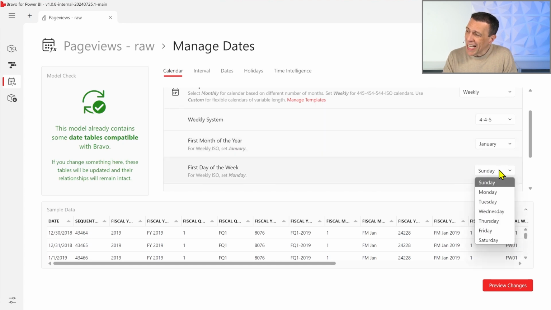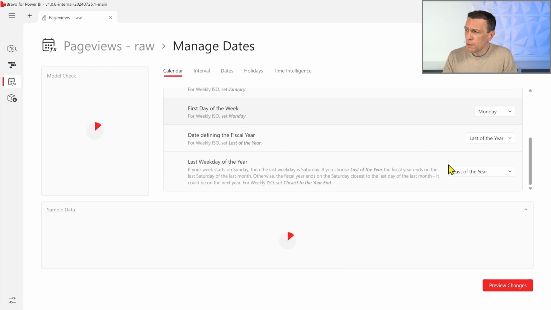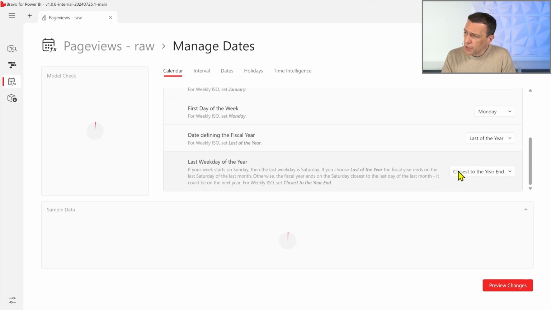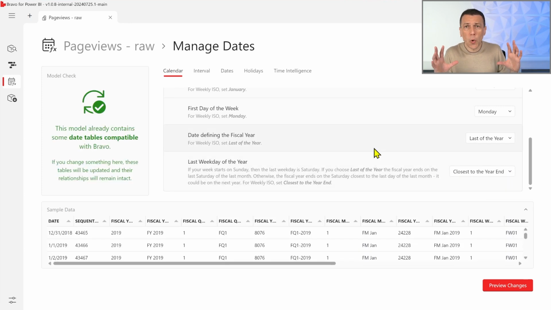I use January and Monday as a starting point just because I want to use the ISO calendar, but if you prefer to use Sunday, you just change this setting. And I also change another parameter here because the way the week calendar is defined can follow different standards, and the standard can depend on the country where you live, on the company standards. There could be many differences.